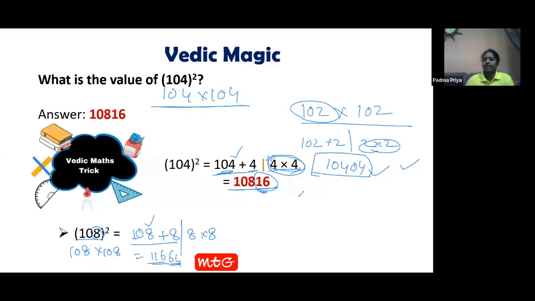I'll give you one more question. See here. 107 into 107. How can we solve it? 107 plus 7. The remaining part, 7 into 7. 11449. That's it. You just had the number 107. For that, we added the last digit 7. We got 114. And what is the last digit? 7. 7 sevens are 49. That's it.